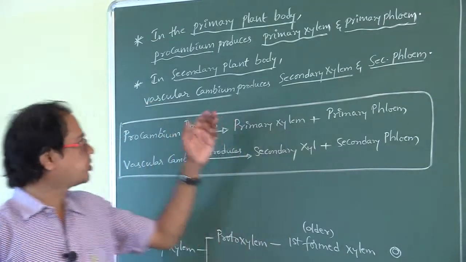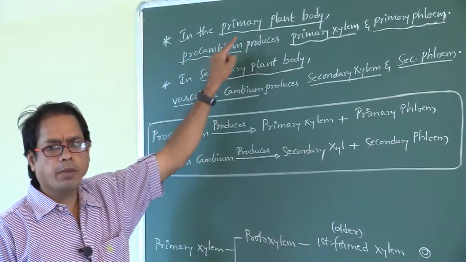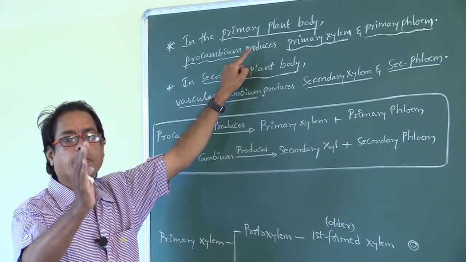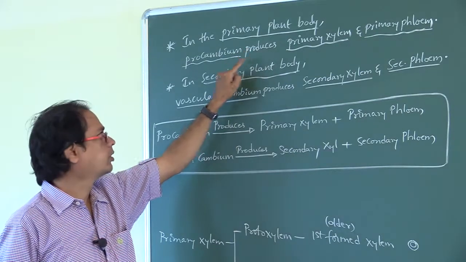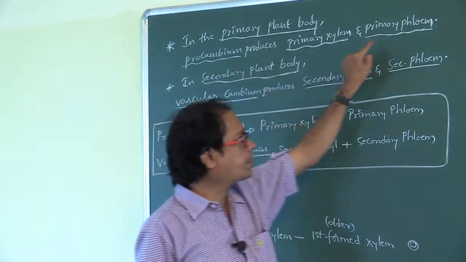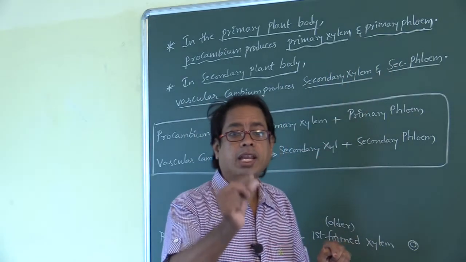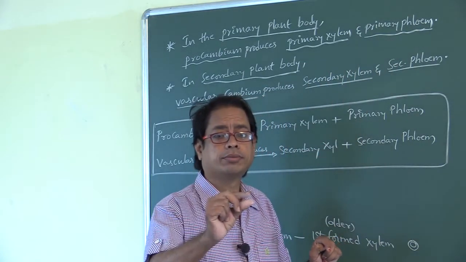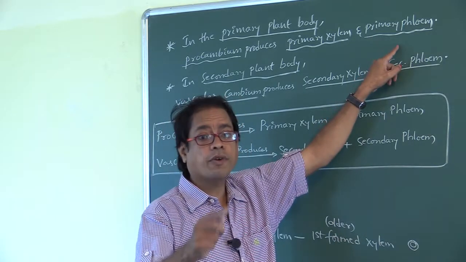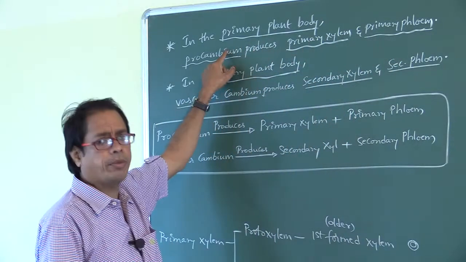Now look here, my dear students. In the primary plant body, that is before secondary growth, procambium produces primary xylem and primary phloem. Primary xylem is formed from procambium. Primary phloem is formed from procambium.